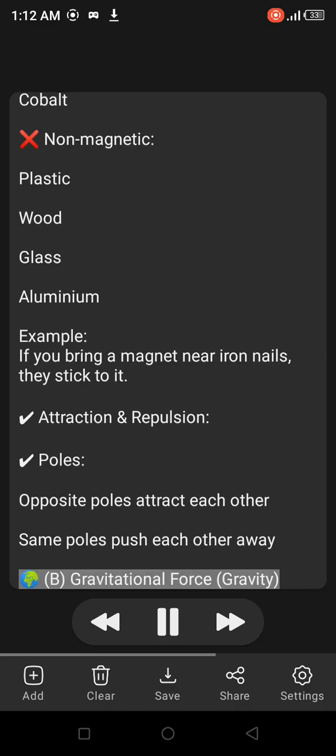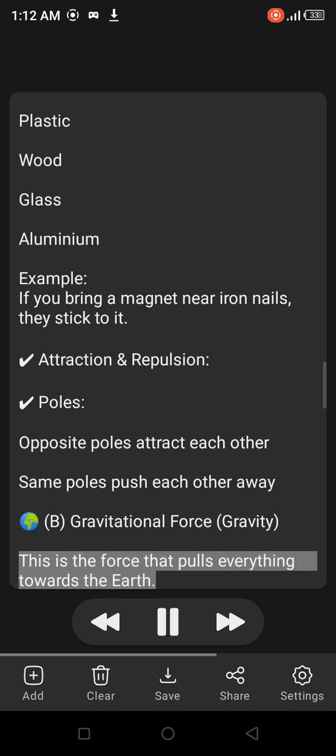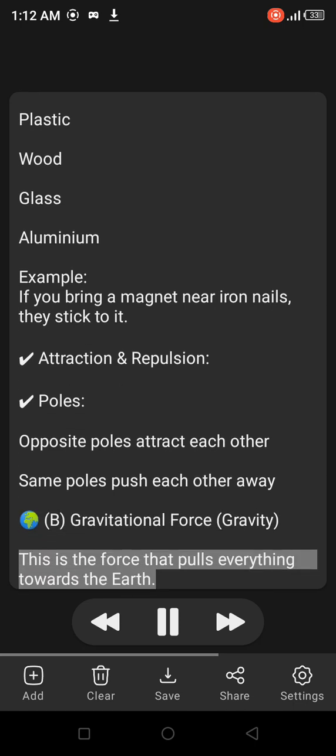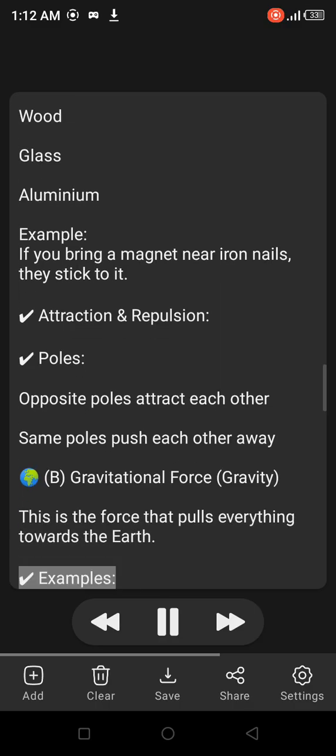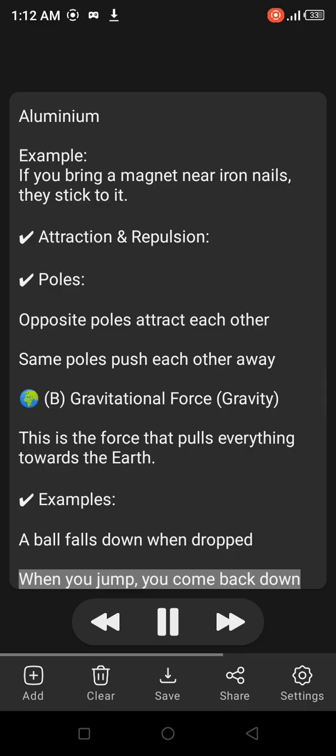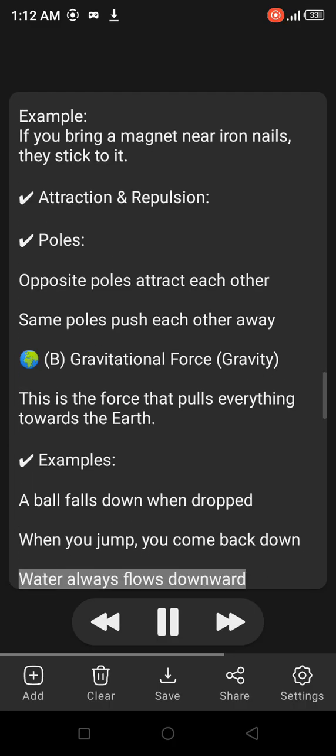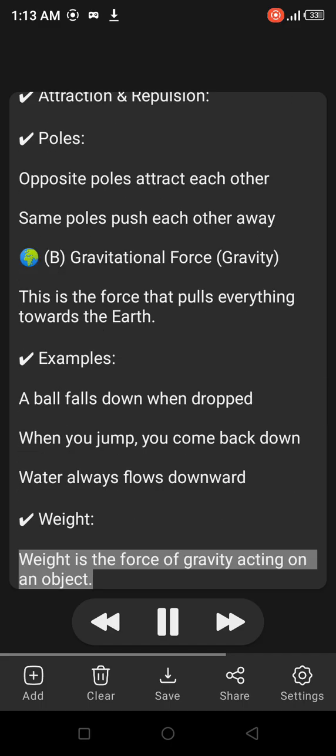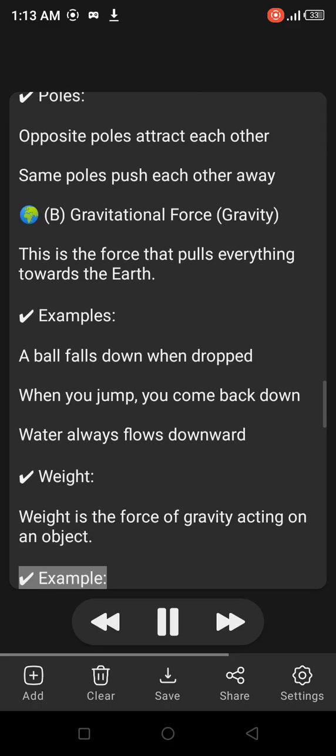B. Gravitational force, gravity. This is the force that pulls everything towards the earth. Examples: a ball falls down when dropped. When you jump, you come back down. Water always flows downward. Weight is the force of gravity acting on an object.